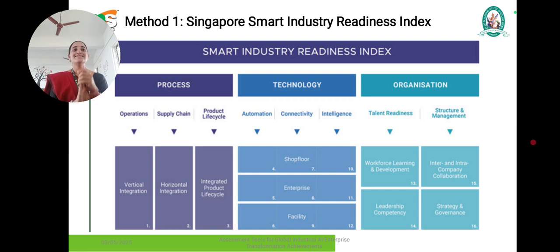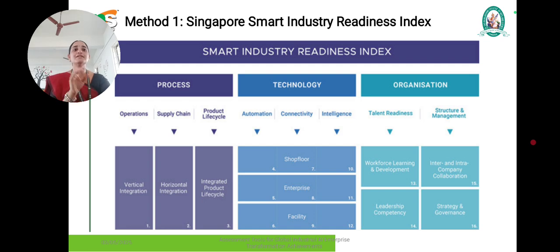And the 16 evaluation dimensions are vertical integration and horizontal integration and integrated product life cycles, and shop floor, enterprise and facility, and next one is workforce learning and development, and leadership competency, and inter and intra-company collaborations, and strategy and governance.